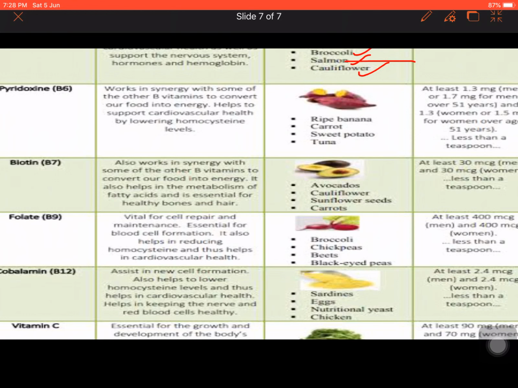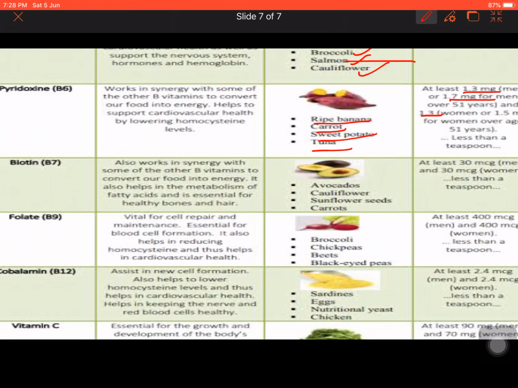Now what are the sources here? We can say the sources are ripe banana, carrot, sweet potato and tuna fish. Now the recommended dose is 1.3 mg for adults, 1.7 mg for men over 51 years and 1.5 mg for women over 51, and 1.3 mg below 51 years.